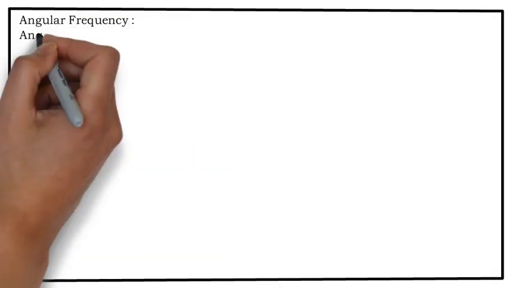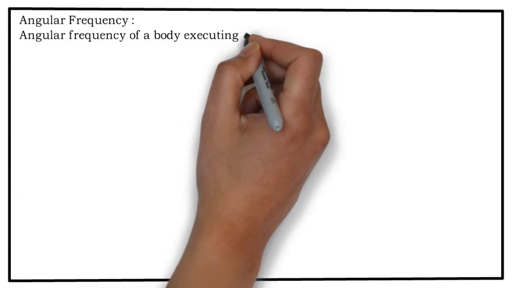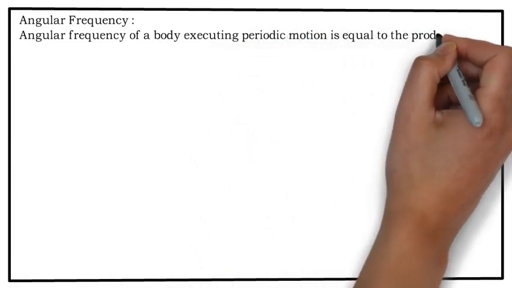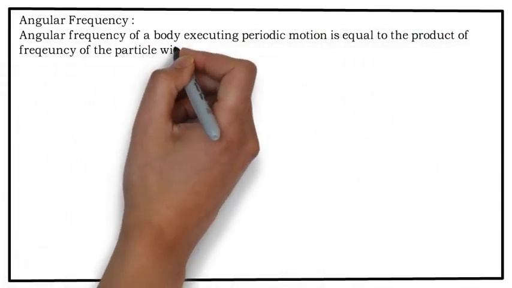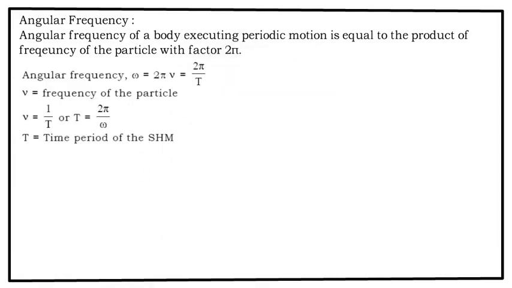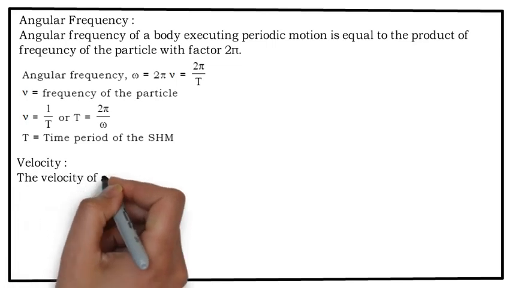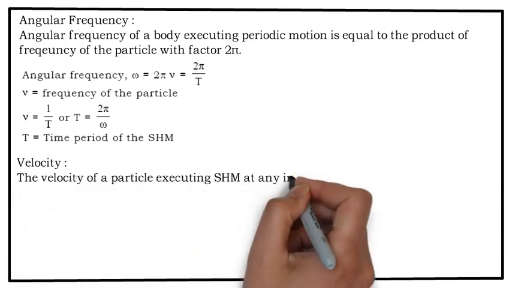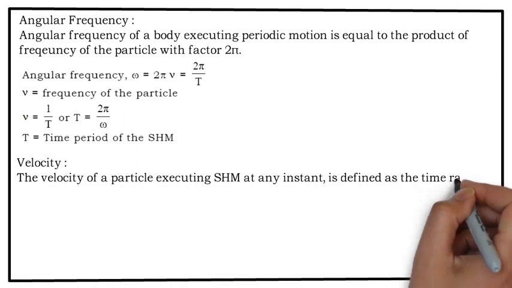Angular frequency. Angular frequency of a body executing periodic motion is equal to the product of the frequency of the particle with the factor 2 pi. Angular frequency omega is equal to 2 pi nu, where nu is equal to 1 by T, so omega becomes 2 pi by T. Nu is the frequency of the particle. Nu is equal to 1 by T, or T is equal to 2 pi by omega, where T is the time period of SHM.